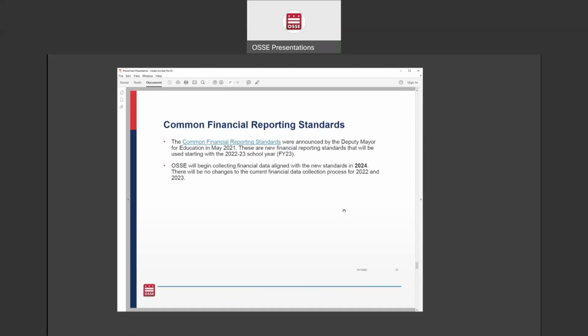So that's just a note that this is a change that is coming in the future, but is not coming yet. We still have 2 years to go before OSSE will start collecting the financial data from LEAs in a slightly different way that is based on the common financial reporting standards. And when you're reviewing this presentation, you can click on this link that will take you to the DME's website. That is a document that explains what the common financial reporting standards are. But this is just a note that for this year and for next year, there will be no changes to how we are collecting the financial data from LEAs, but starting in 2024, there will be a change.